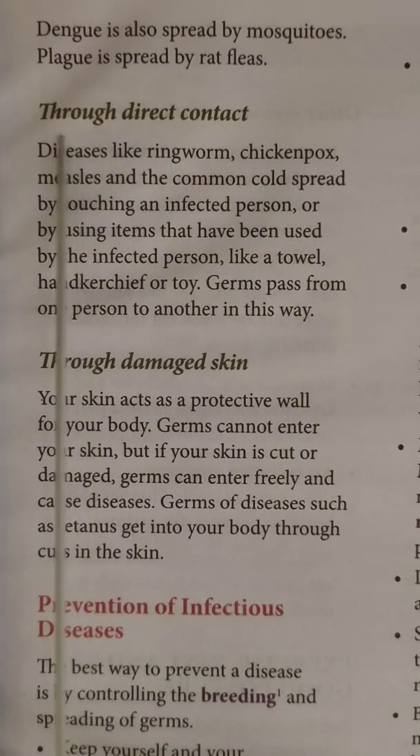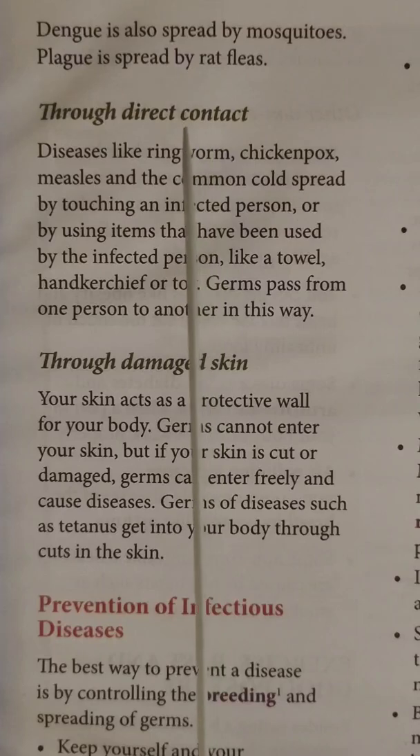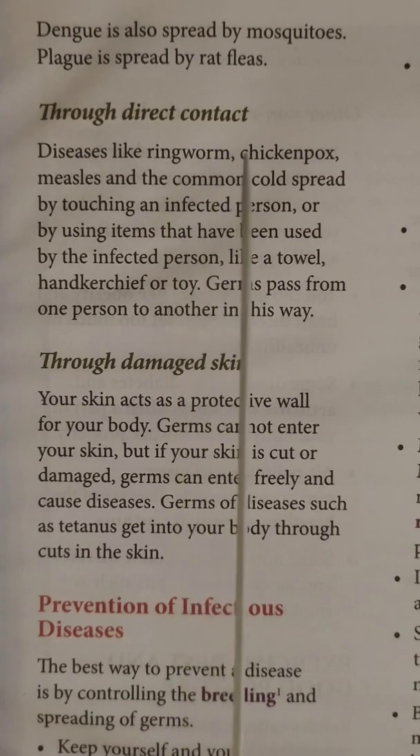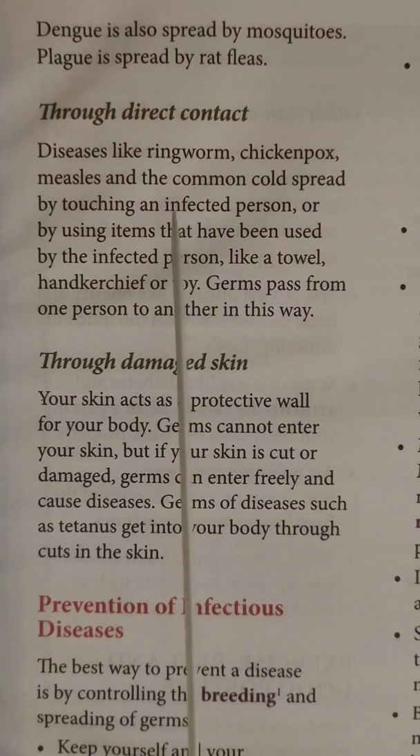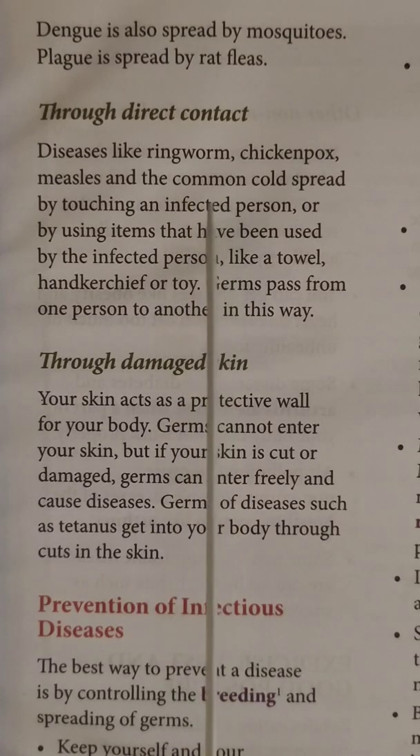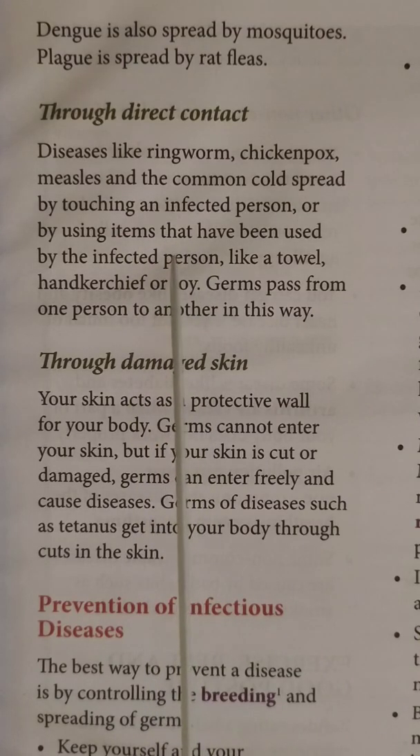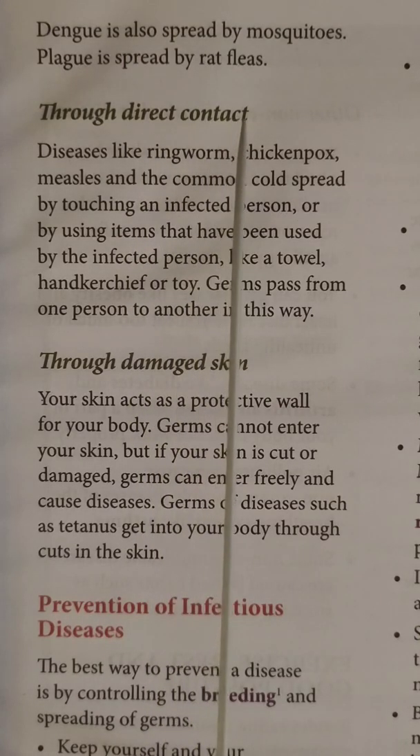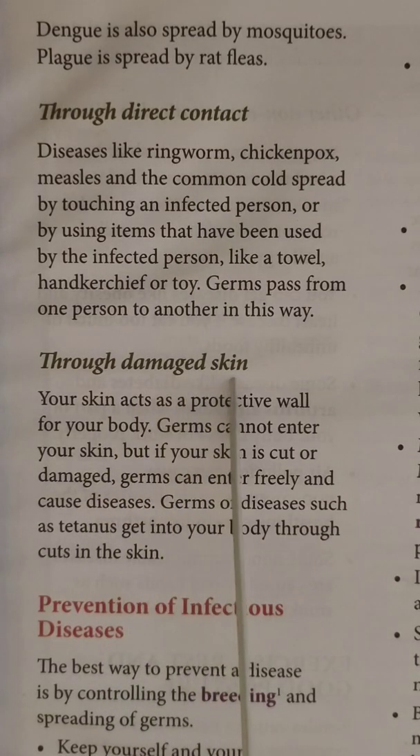So these are a few things you need to know about how infectious diseases spread through direct contact. If they ask you to name the diseases, your answer should be ringworm, chickenpox, measles and common cold. How do they spread? Mainly by touching the infected person or by using the things used by the infected person. So that is how infectious diseases spread through direct contact. Next we'll learn about spread through damaged skin.